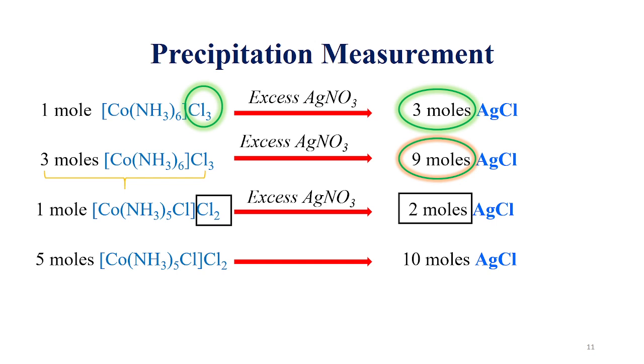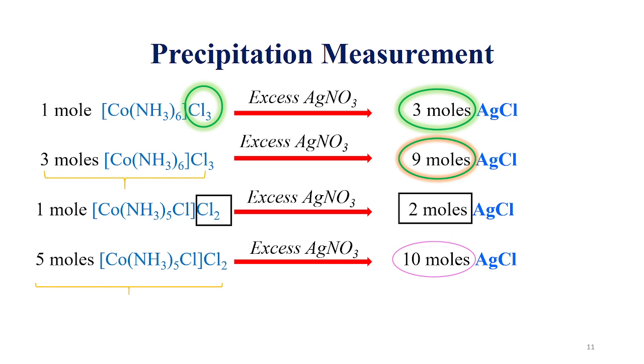And when we treat with excess silver nitrate solution, excess means there is an excess amount of silver nitrate solution. That means excess silver ions and excess nitrate ions. So the excess silver ions will react with only the 10 moles of chloride ions, and it will form 10 moles of silver chloride precipitate. So from this precipitation we can have an idea of what the formula of that specific coordination complex will be. So now the precipitation is clear.